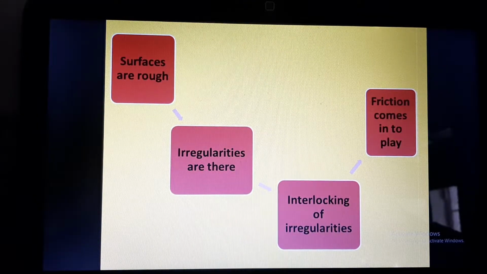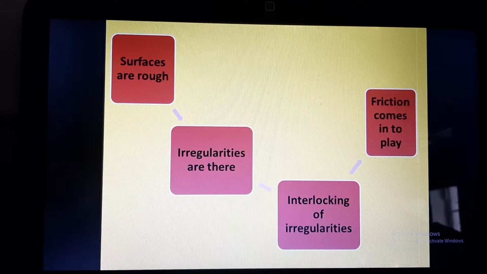We know that surfaces are rough. You have seen the road, which is black in color and very rough. Then you have seen the floor tiles of your home, which are comparatively less rough, and then the mirrors of your home, which are smoother. So the roughness is relative to each other; surfaces are rougher or smoother as compared to one another.